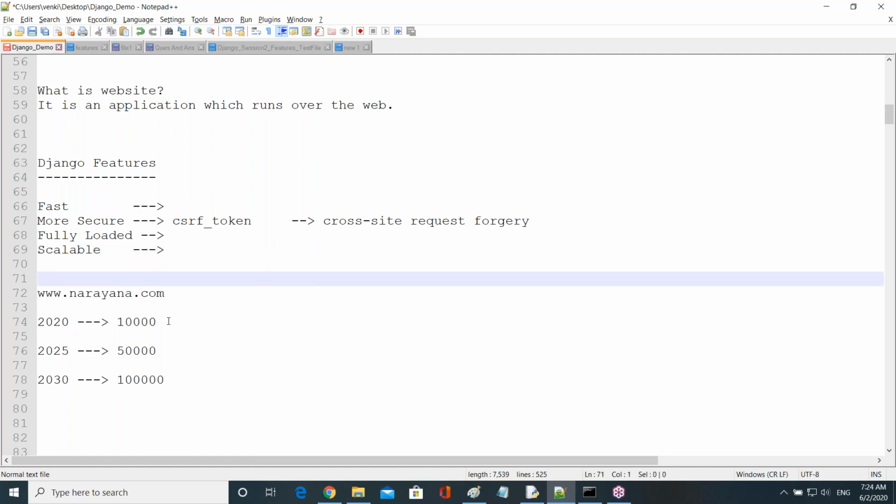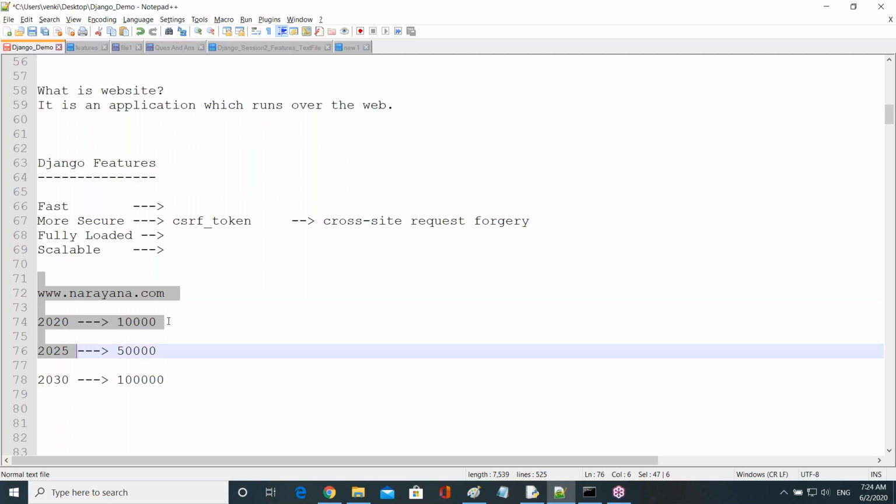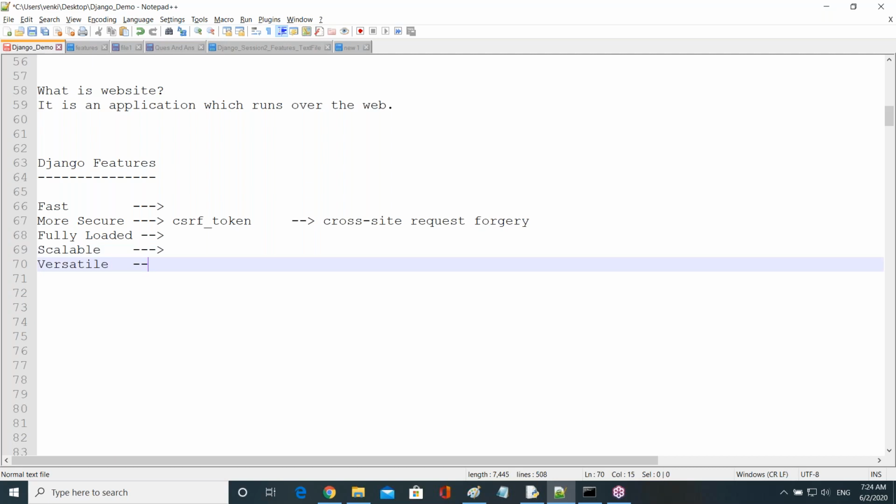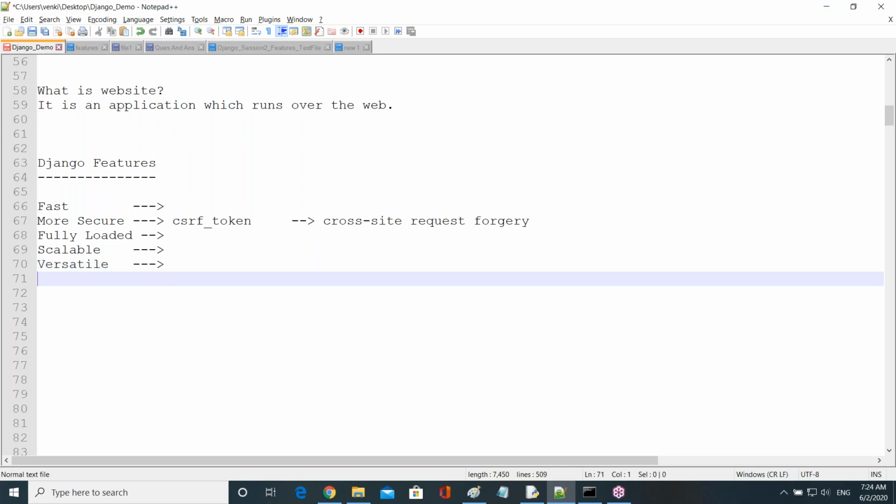Next one is versatile. Versatile means, like some actors are versatile actors, nothing but multi-talented actors. In this case, Django is called a versatile framework.